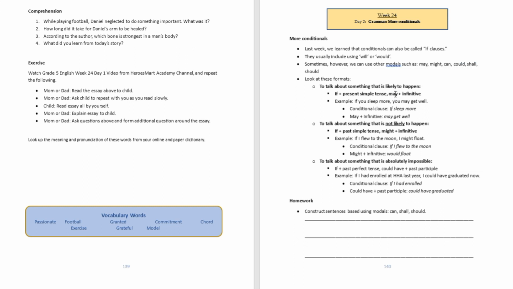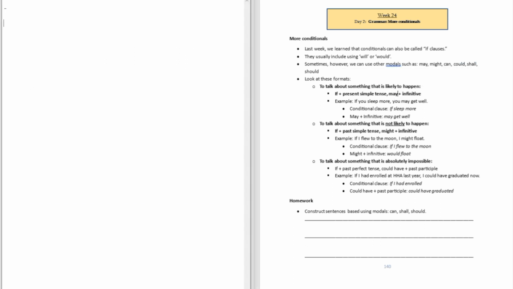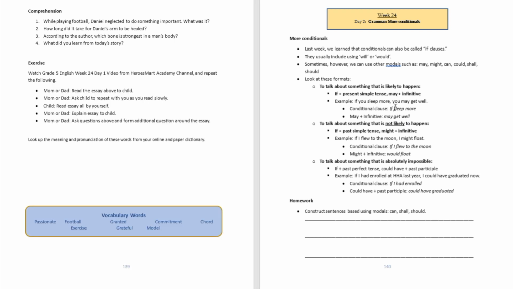It's going to be may plus infinitive. The conditional clause over here is if you sleep more. Okay, if you sleep more, that's the conditional clause. And then the may plus infinitive is going to be may get well.